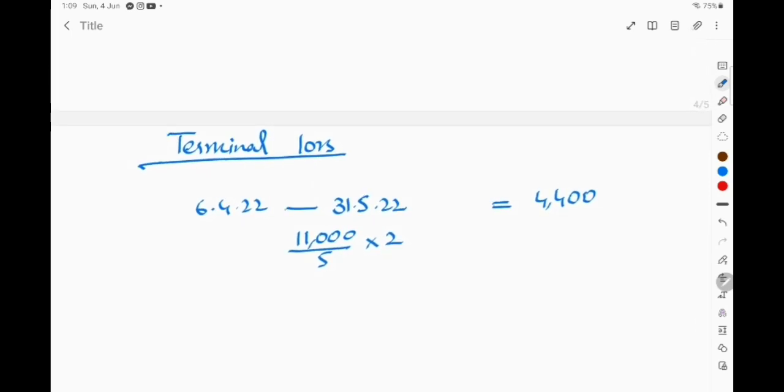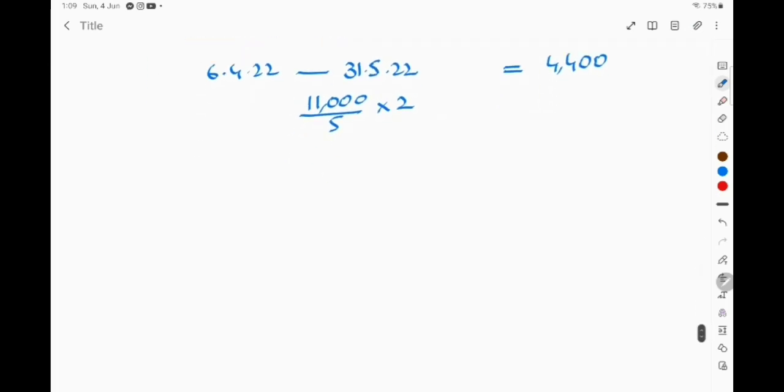Then we have to consider 1 year before the date of cessation. This is 1st June 21 to 31st May 22. This period we have to consider last 3 months. We already have considered it up till 5th April 22, so we have to consider what is the amount of profit or loss to be recognized in this period.